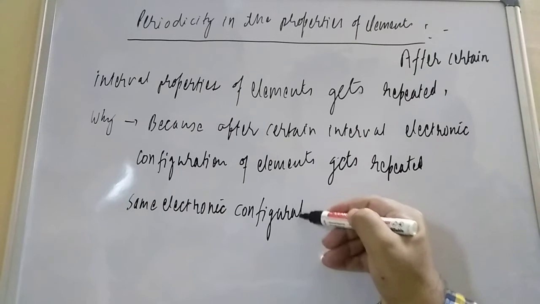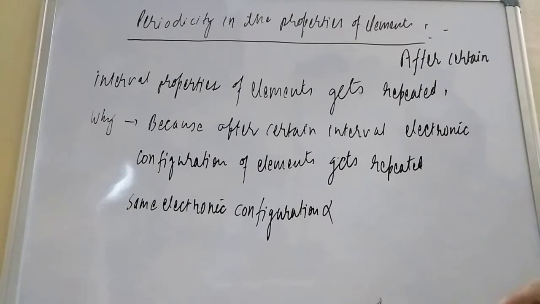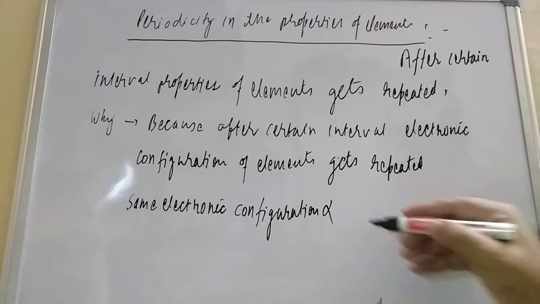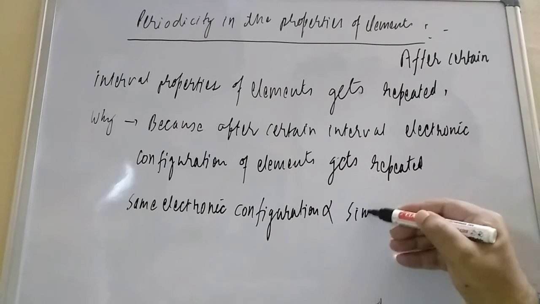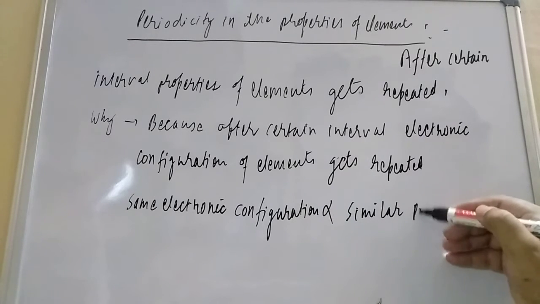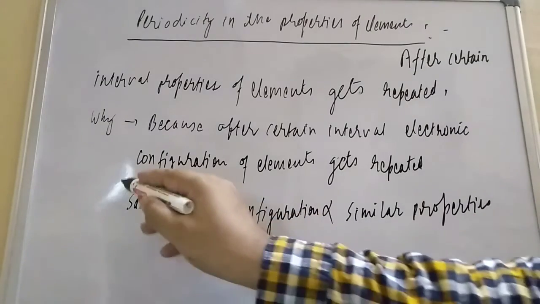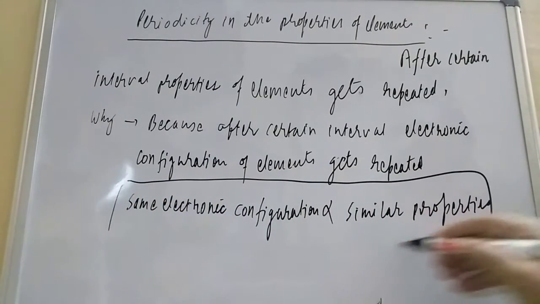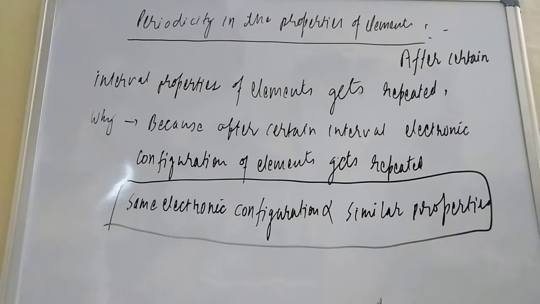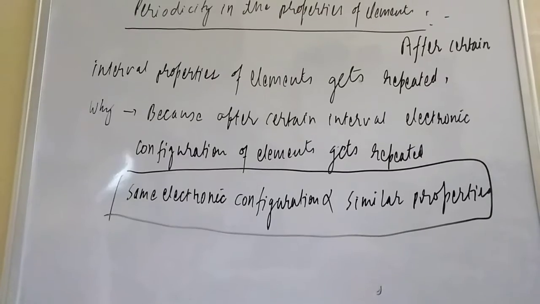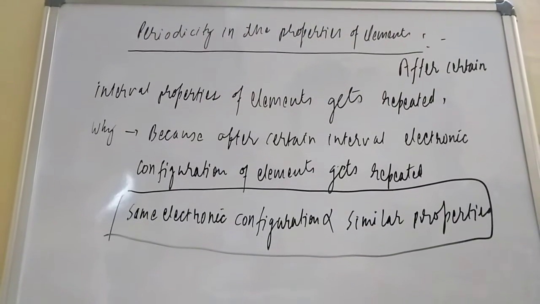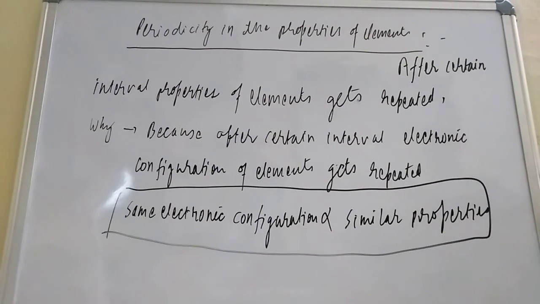Same electronic configuration leads to similar properties. Dear friend, if anyone is asking why the properties of any element are similar, what explanation can we give? The explanation will be that they have similar electronic configuration. Since they have similar electronic configuration, their physical and chemical properties will also be similar.